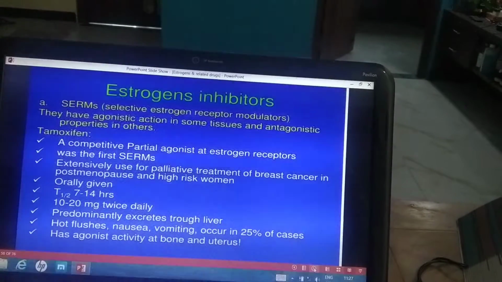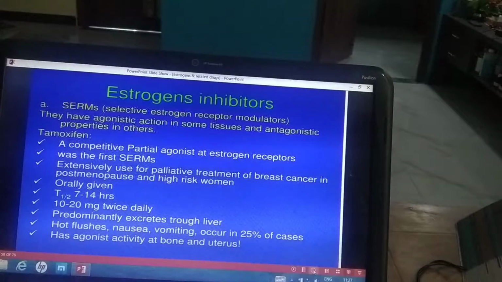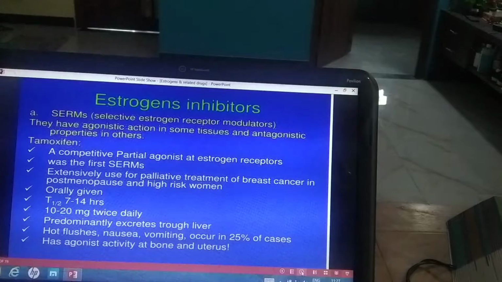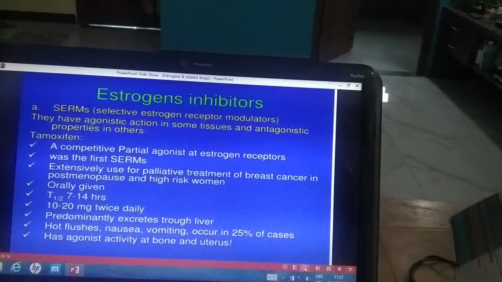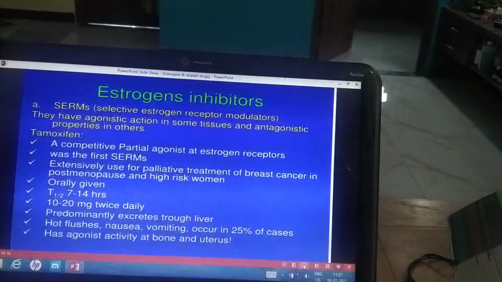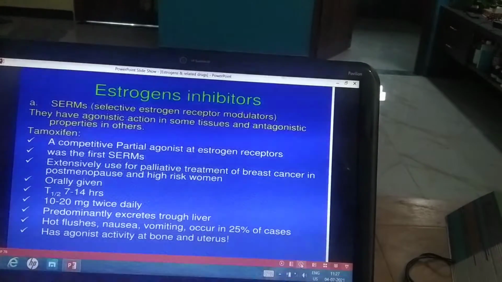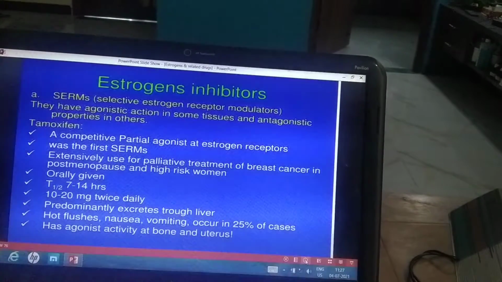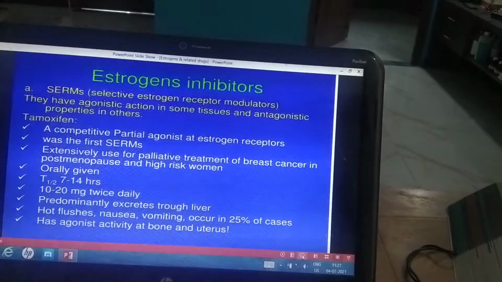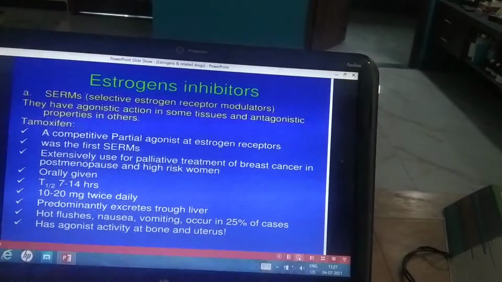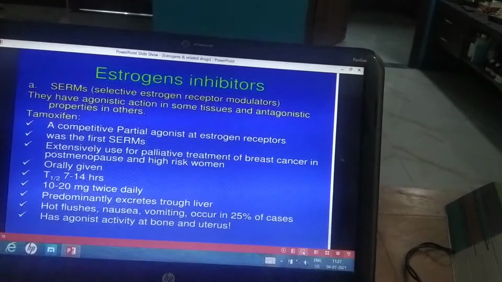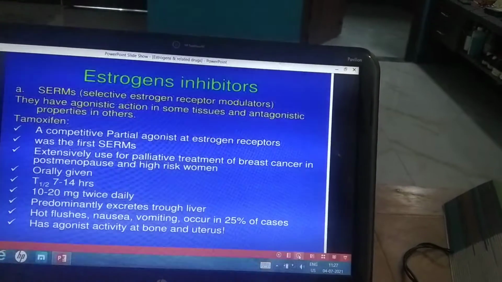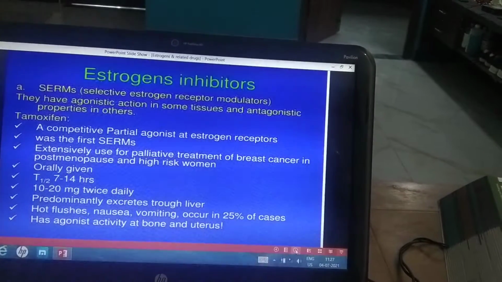Now let us see the estrogenic action, mainly on the endometrium. It will lead to endometrial proliferation. On the bone it has an anti-resorptive effect, and on the plasma lipids it will increase the HDL level, decrease the LDL level, and reduce the cholesterol level also. Anti-estrogenic action is seen on the breast. It will reduce the tumor size. That is, estrogen dependent breast cancer cells will get destroyed, and it will reduce the tumor size. Anti-estrogenic action on the peripheral side will lead to various symptoms like hot flushes.